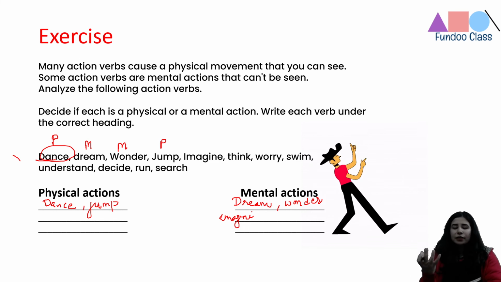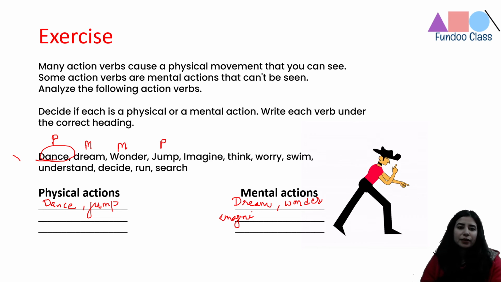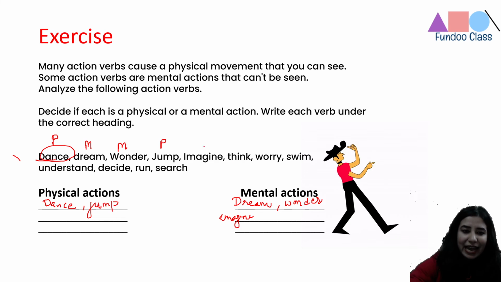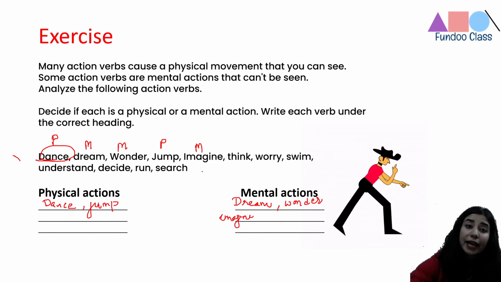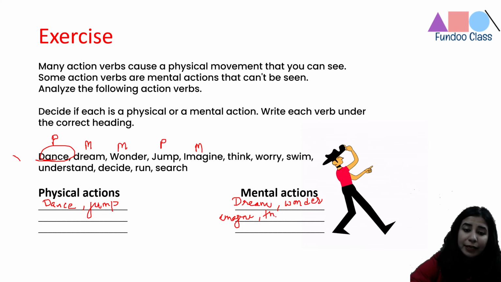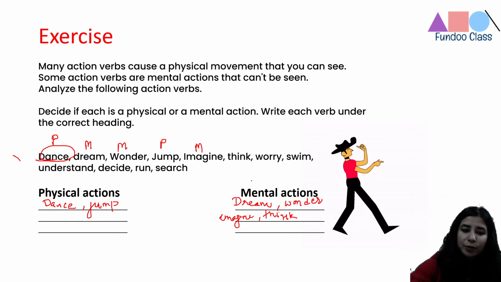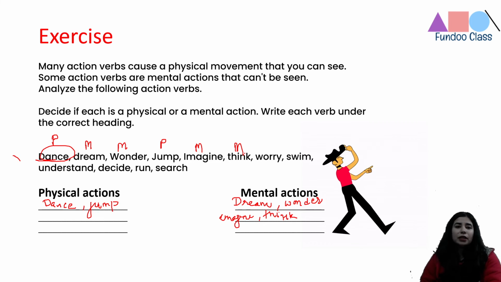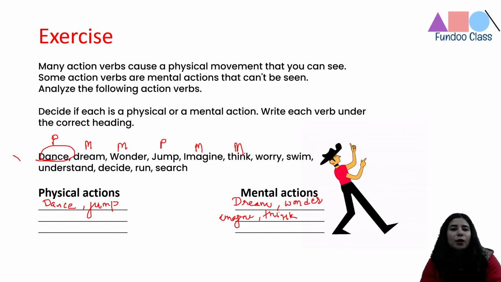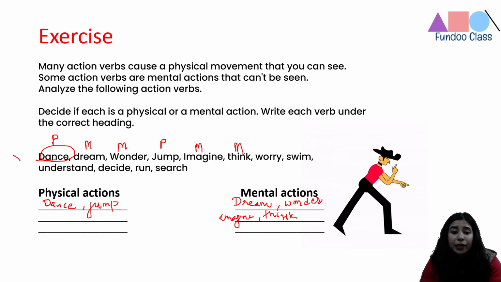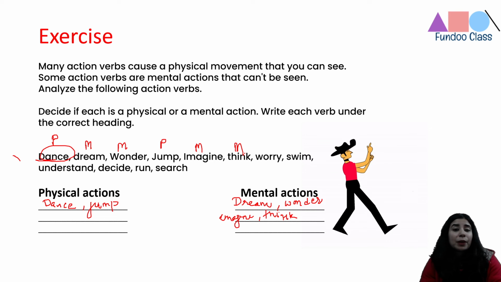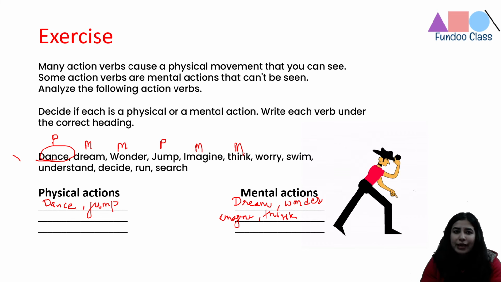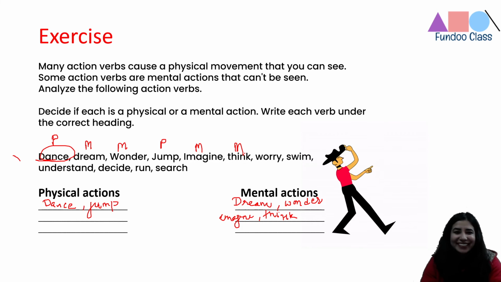You're imagining being a pilot or a dancer or being a successful entrepreneur, right? So imagine is a mental action that's happening. Think again. So think is again no physical act is being done. So think also you can put in the mental action. You can think about cracking your exam. You can think about what you're going to do when you'll go for a picnic, or you can think about a successful career ahead, or you can think about what are the ways to enhance your vocabulary and grammar, right?